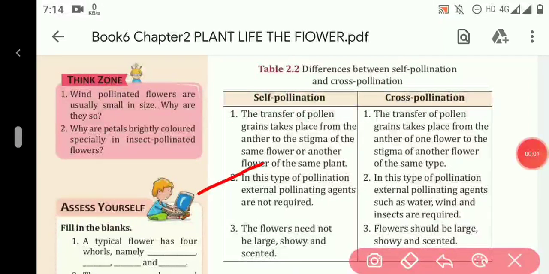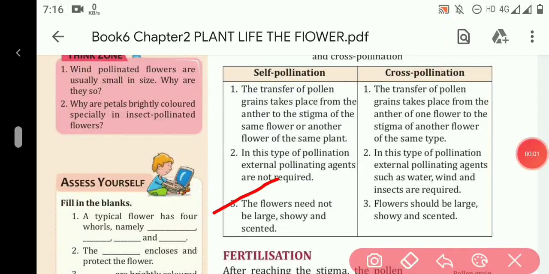Second point: in self-pollination, external pollinating agents are not required because it occurs naturally. In cross-pollination, external pollinating agents such as water, wind and insects are required because it occurs in different plants. The third point: in self-pollination, the flowers need not be large, showy and scented, so there is no need to attract insects. In cross-pollination, flowers should be large, showy and scented to attract insects.